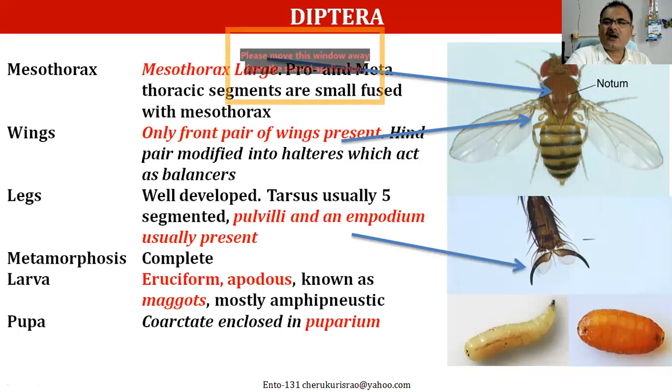Larvae are eruciform and apodous. All the dipteran larvae are apodous. They don't have legs, and we call them maggots in this case. Pupa is a puparium, a kind of shell-like structure in which the pupation happens.